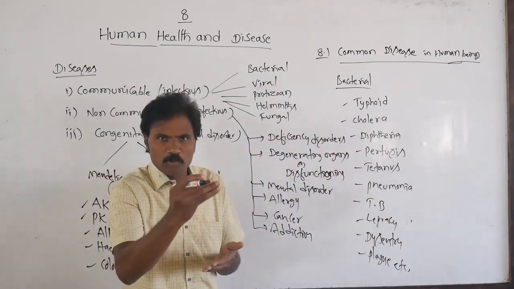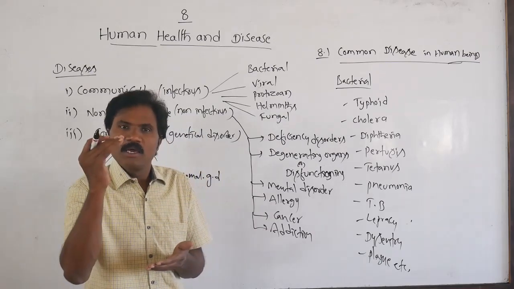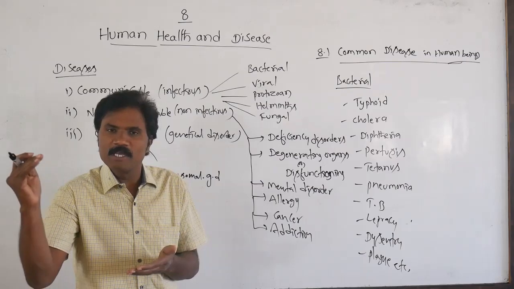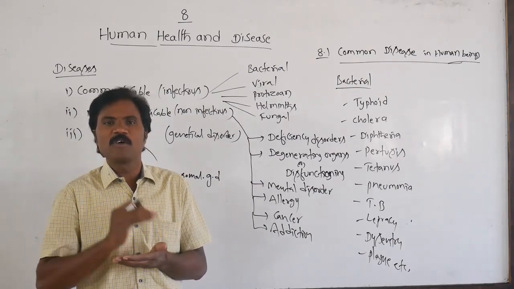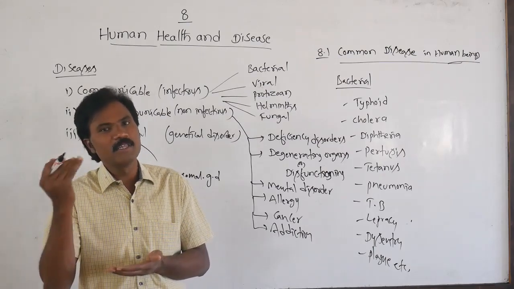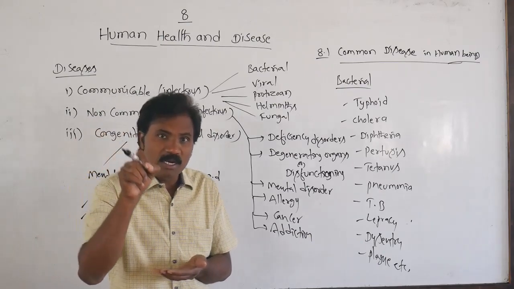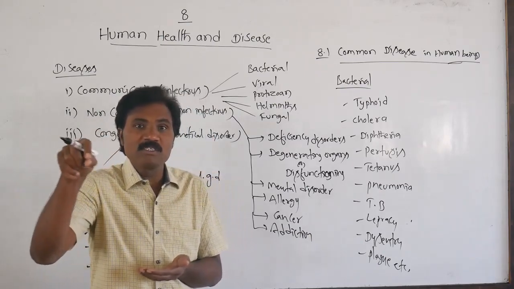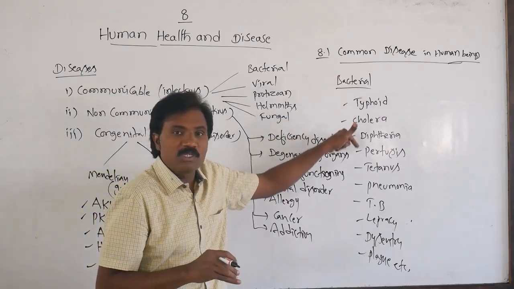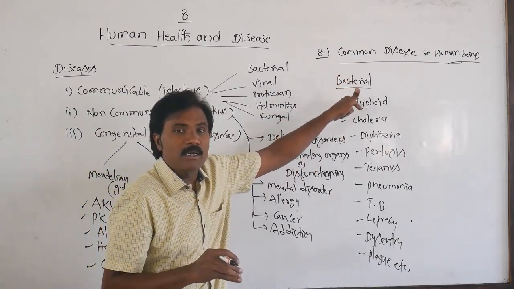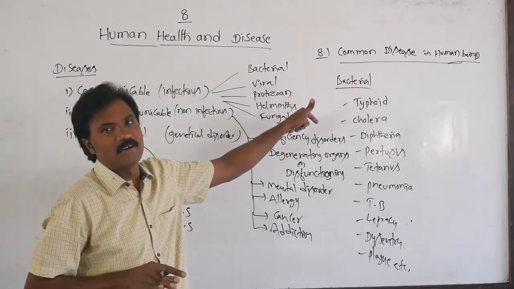So while answering a question, read it once or twice: which among the following human diseases is affected by bacteria, by virus, by protozoa, by helminth, by fungus. You must read once or twice what the specific type of question is. If it is bacteria, and you have already studied, these are the common bacterial diseases affecting human beings.